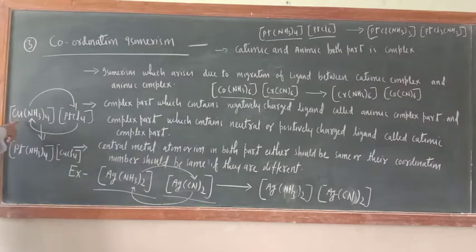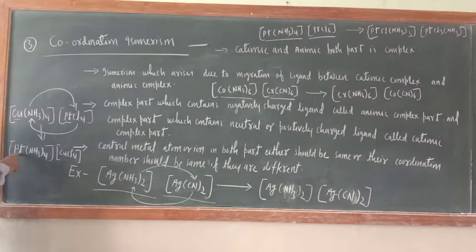One example I wrote here: [Cu(NH3)4][PtCl4]. Here both central metal atoms are different, copper and Pt. This is the cationic part because a neutral ligand is there, and this is the anionic part because a negatively charged ligand is there. Now shift Cl here, and NH3 here.